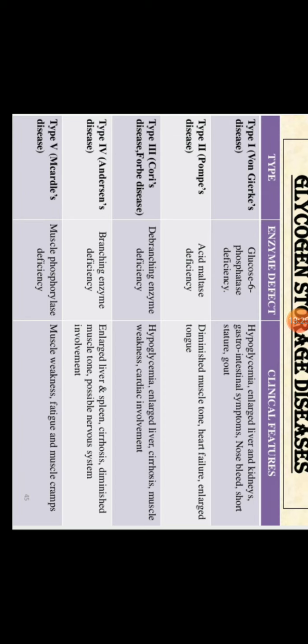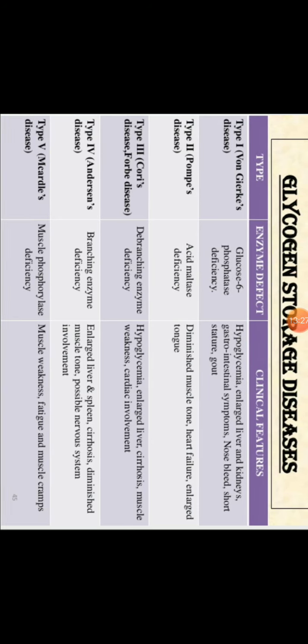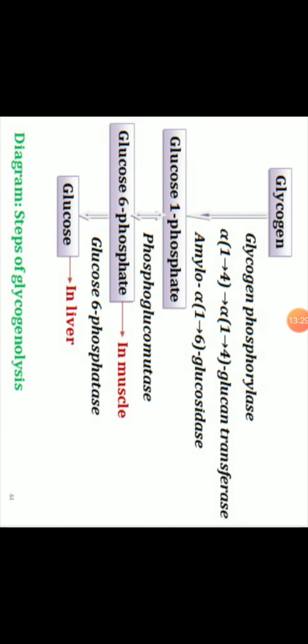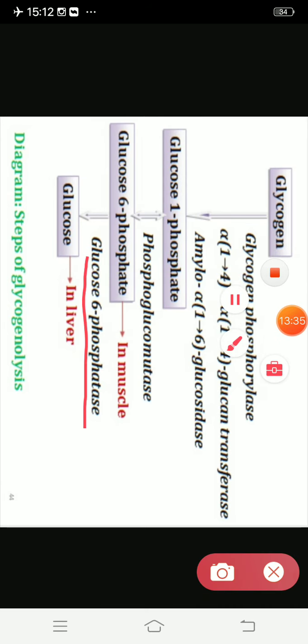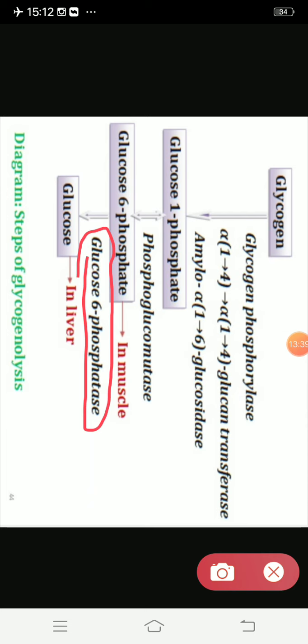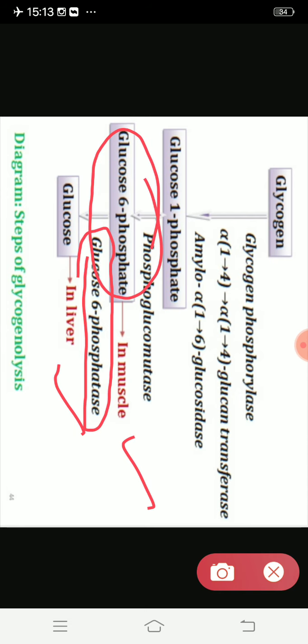What is the function of glucose 6 phosphatase? We saw it in the previous slide. Yes, glucose 6 phosphatase enzyme. What is the function of this enzyme? Conversion of glucose 6 phosphate to glucose. But if our body doesn't have this glucose 6 phosphatase, then what happens? There is an accumulation of glucose 6 phosphate in our body.